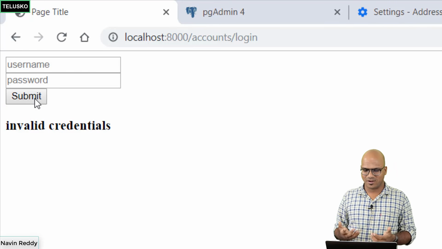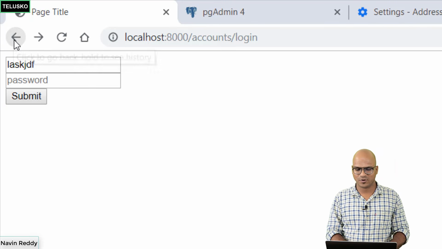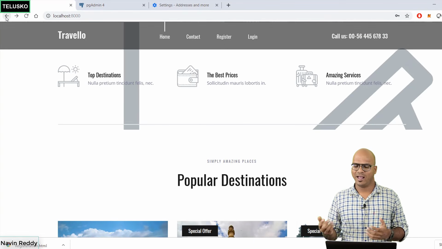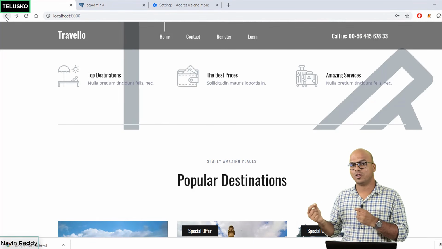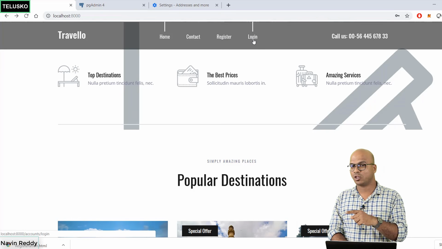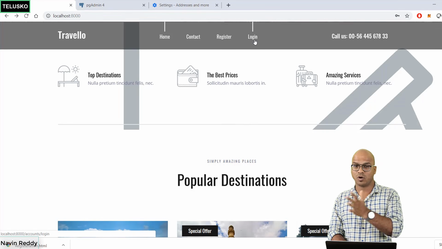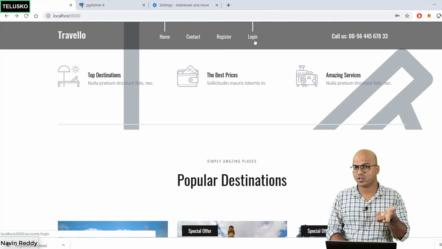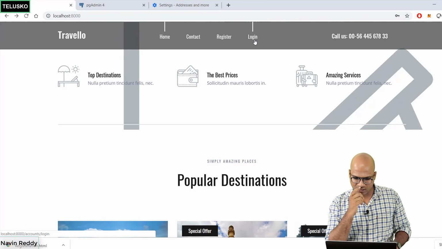But then still, how do we know it's actually working? Even if you got the home page, in this case you got the home page and the user is logged in, how will you show that the user is already logged in? Because if you are logged in, that means you should not be showing this register and login again. You should be saying hello Praveen or hello Naveen, and then you should also get the option of logout. We don't have logout as of now. So that's something we need to do in this project.